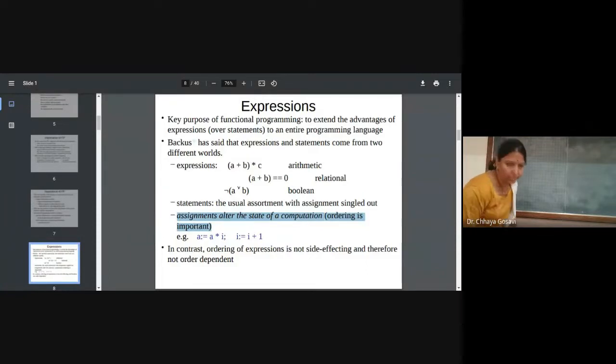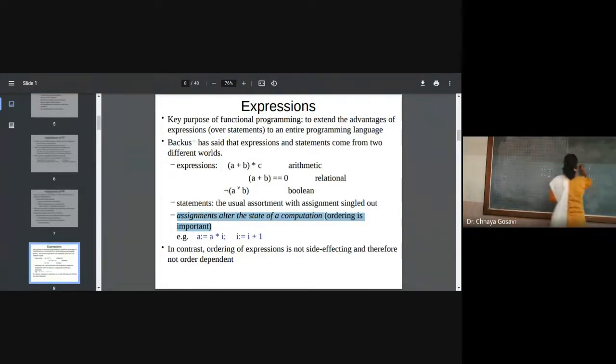So I have two statements. A is equal to A plus I, and I is equal to I plus 1. Let's take the value of A as 3 and I as 2. Is the board visible? So what will be the output if you execute the first statement first and the second statement second?